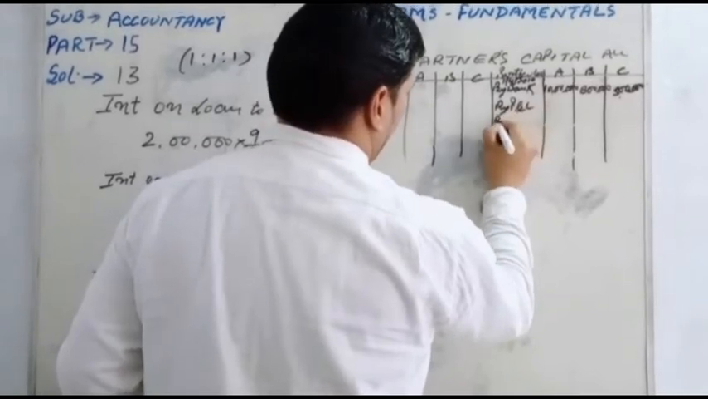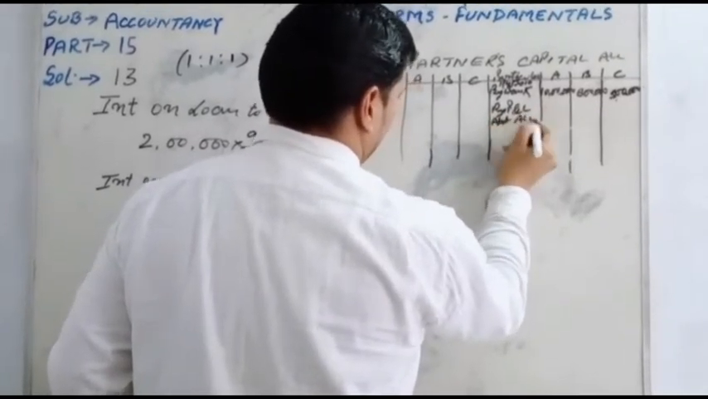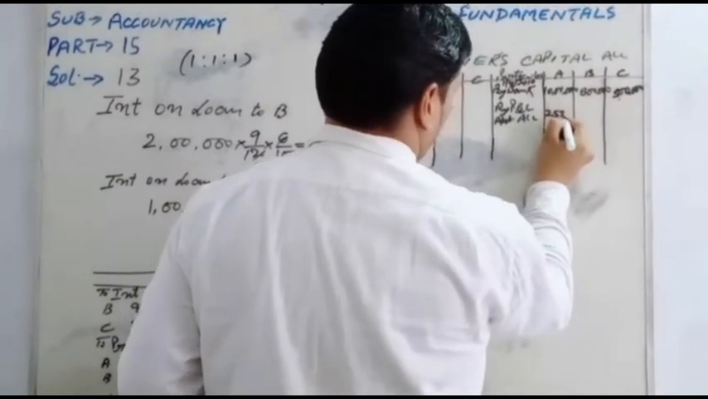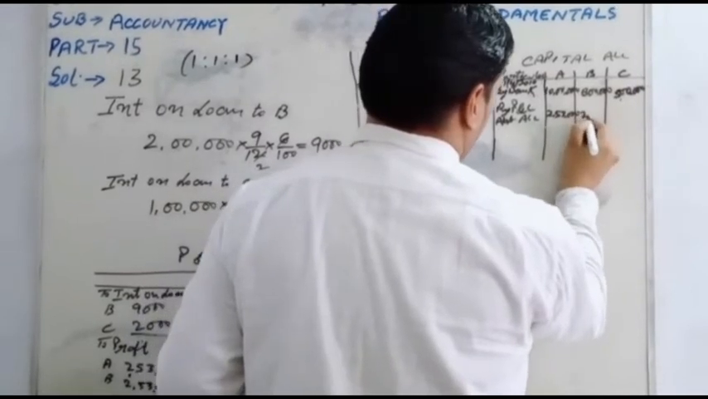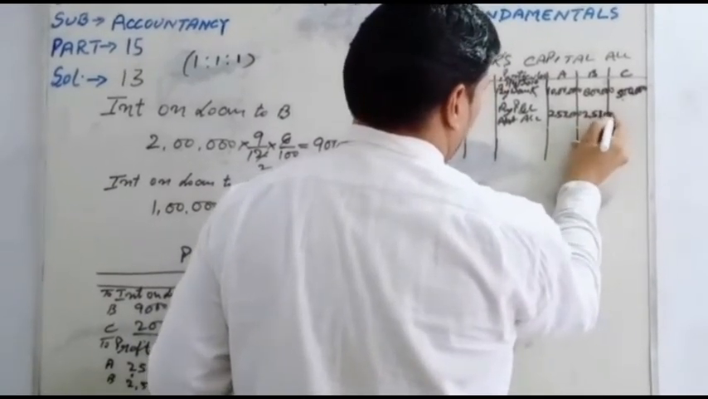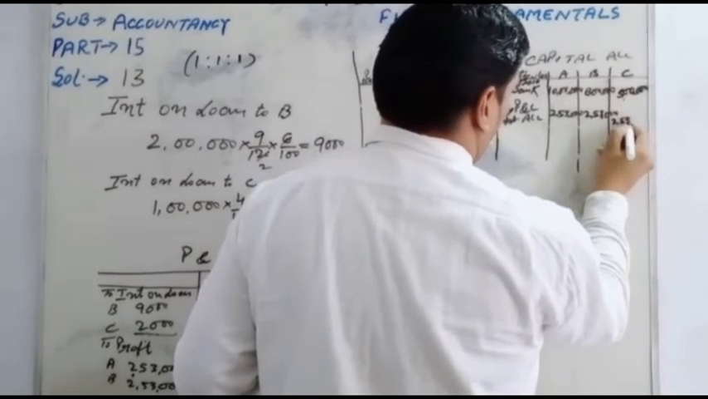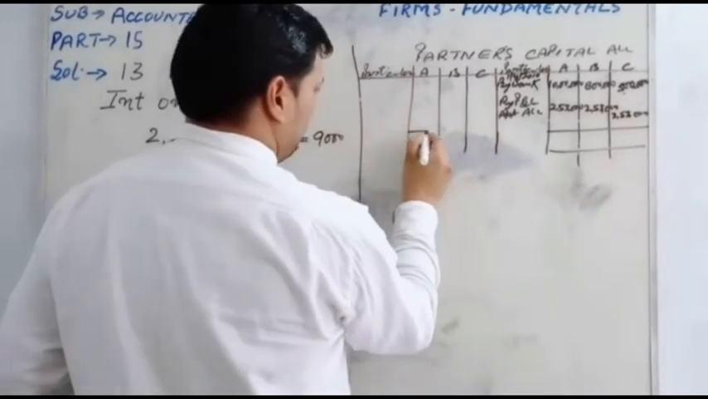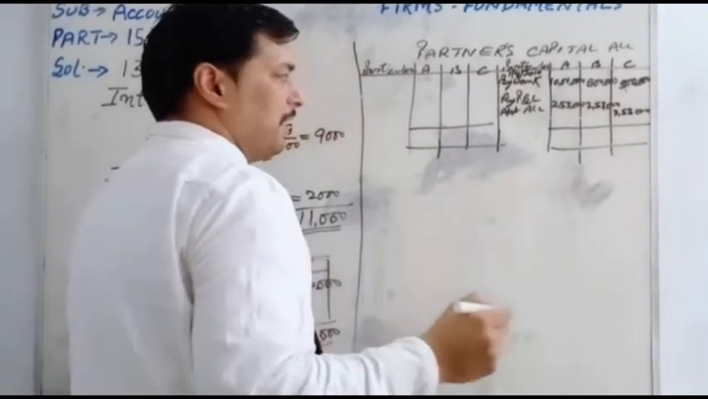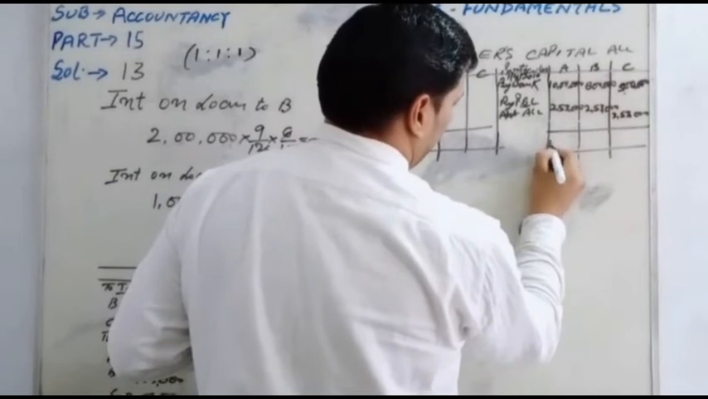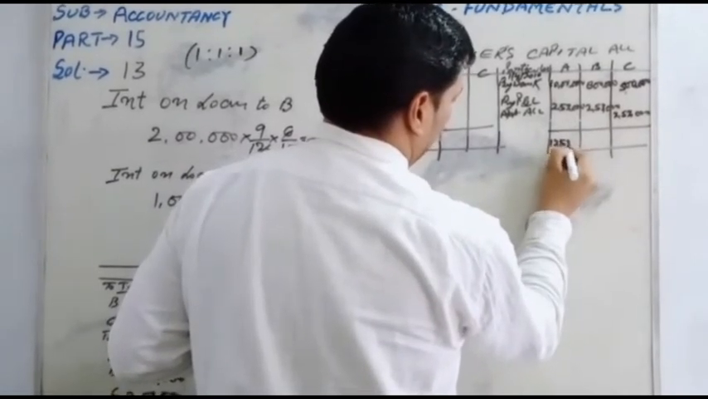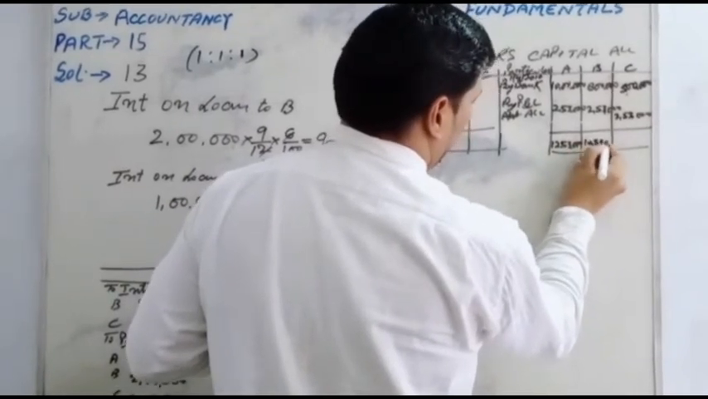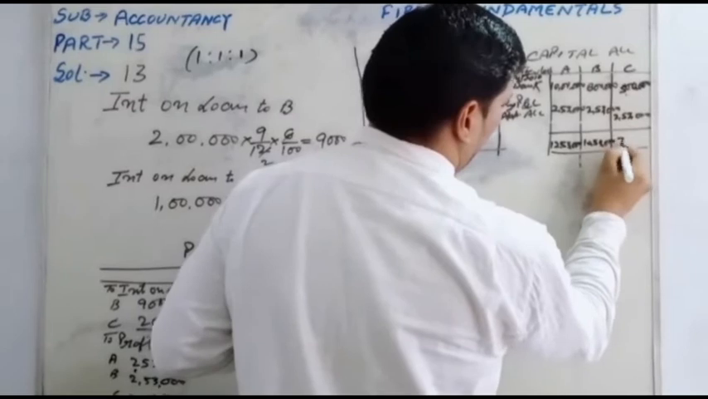And by profit and loss appropriation, profit for each partner is 2,53,000, 2,53,000 and 2,53,000. Loan amount will never be posted in the partner's capital account. It will be posted to the partner's loan account. The totals are 12,53,000, 10,53,000 and 7,53,000.